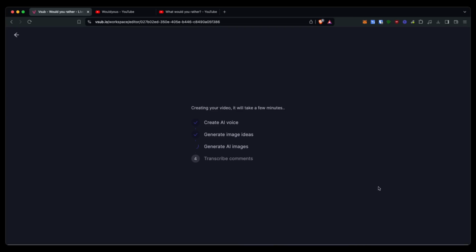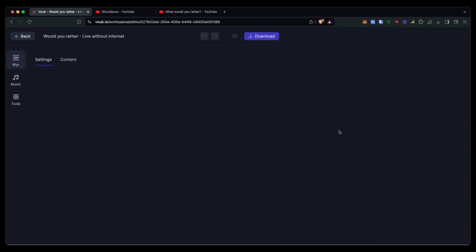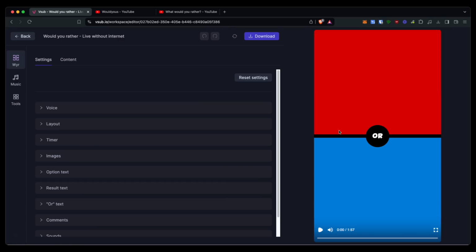The main thing that takes a little bit of time is generating these AI images. But you've probably seen a bunch of different tutorials online, right? Spending time doing CapCut, spending your time doing them with Canva. That is free. However, VSub is so affordable, and it saves you so much time by generating the videos for you, coming up with the questions, that it actually makes no sense to me to use anything other than this.